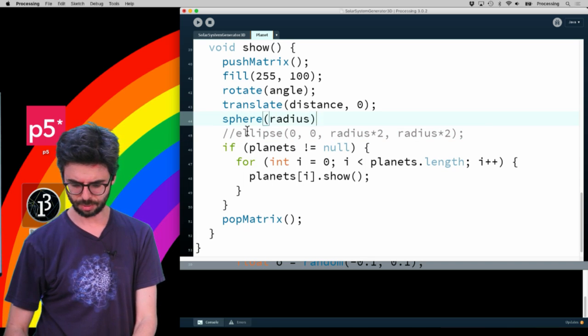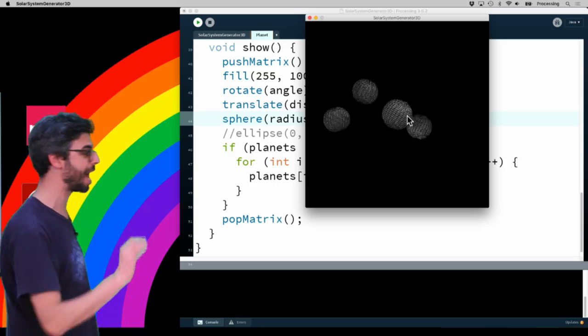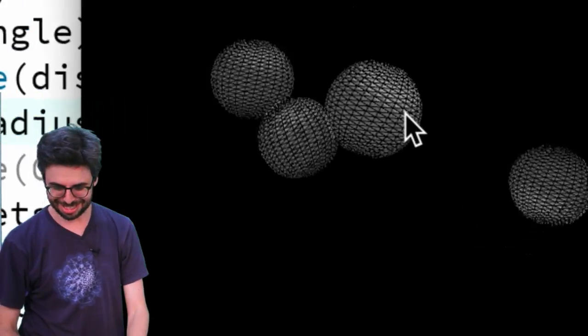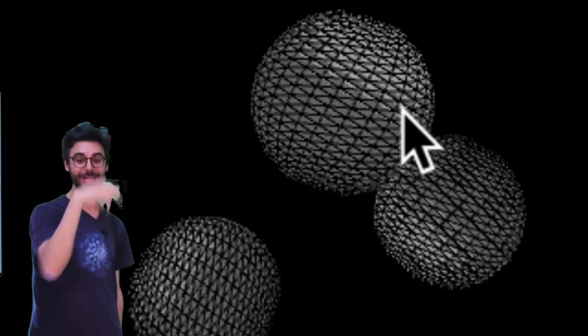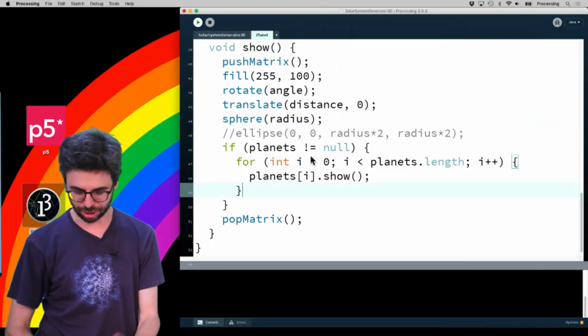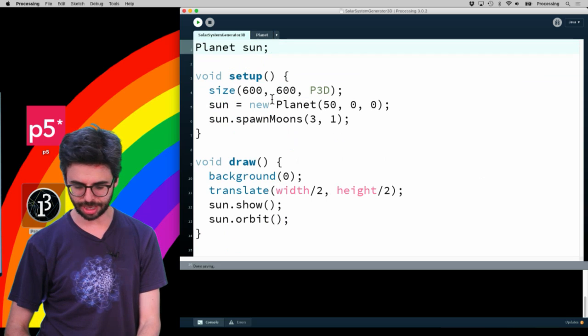Radius. So let's look at that. Look at that, you can see there they go. Now I've got spheres, and you can see the stroke shows you this mesh, and the fill gives you the fill in that mesh. So maybe what I'll do is make sure I say no stroke, and I'm going to run this again.